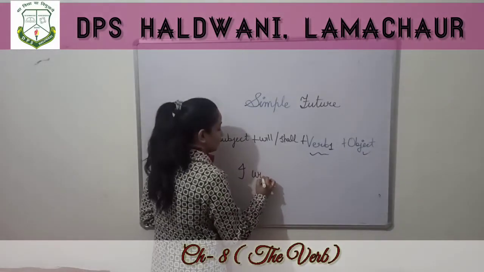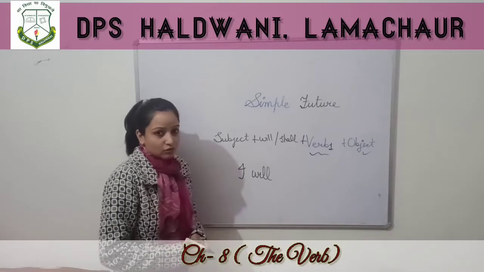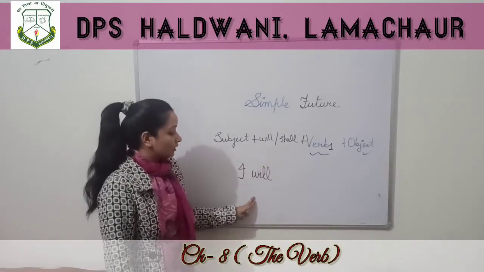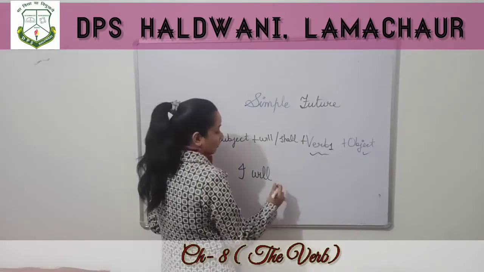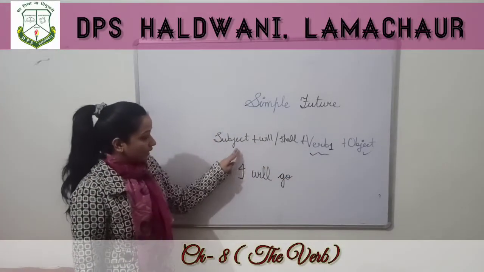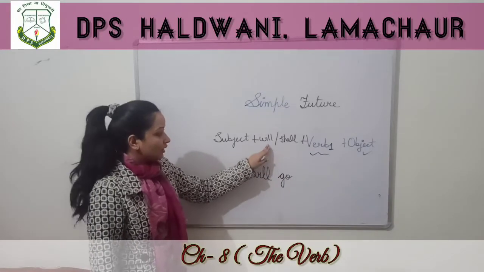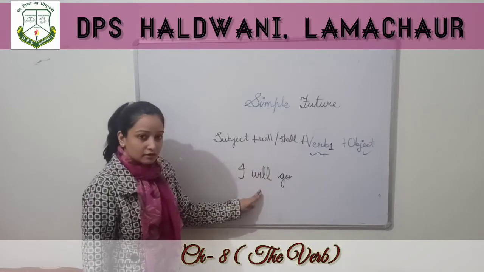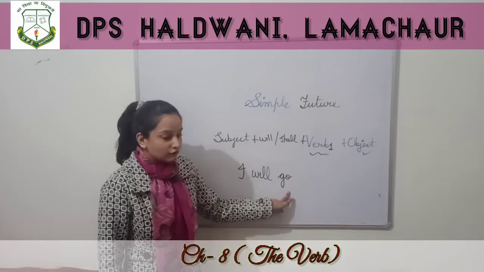So I am sure that I will go for shopping tomorrow. Okay, I will go to the market tomorrow. So I am sure. So that's why I am using will. Okay. So subject, then will, then verb first form, go. I, subject I, will or shall, we have to choose one. When I am sure, I am using will. I will go. Go is the first form of verb.